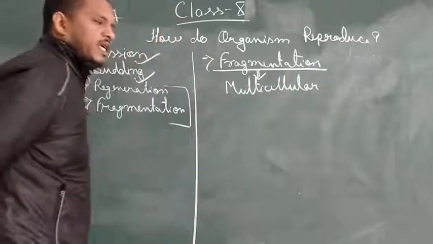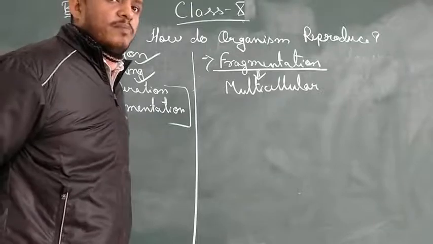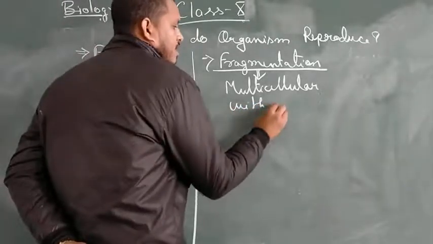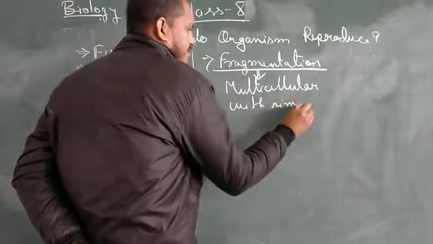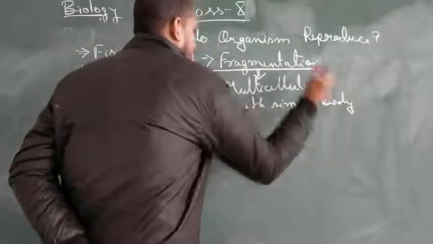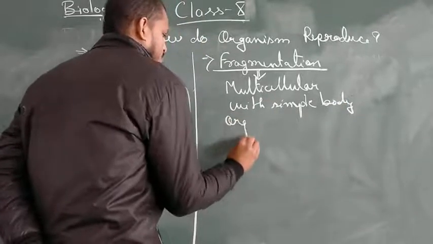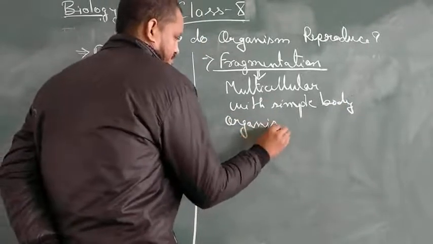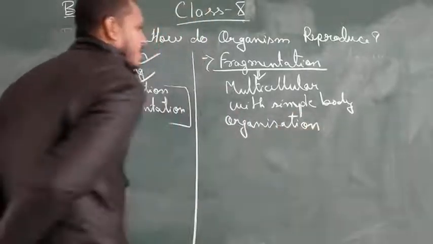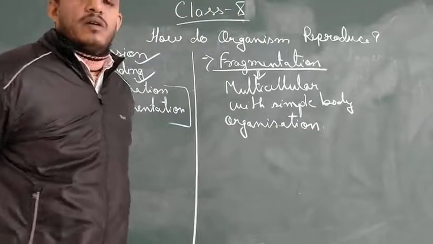Correct? The first thing, they are multicellular, but with simple body organization.